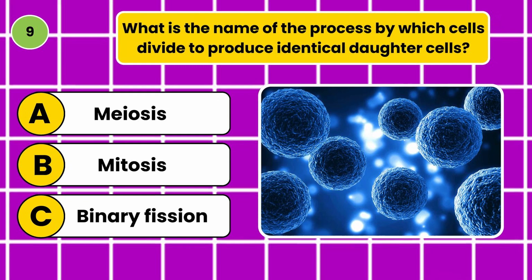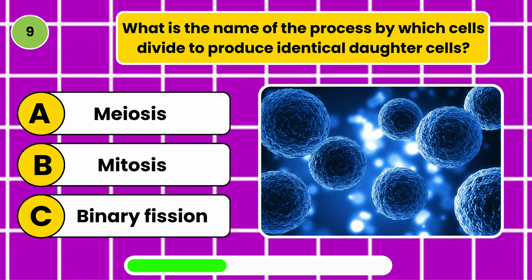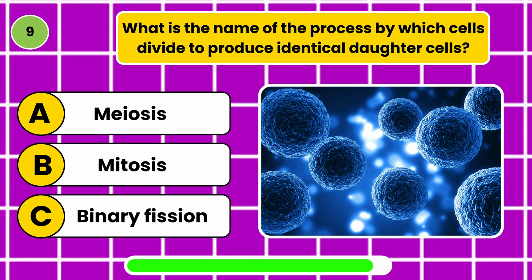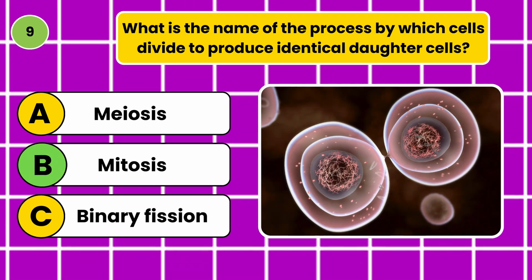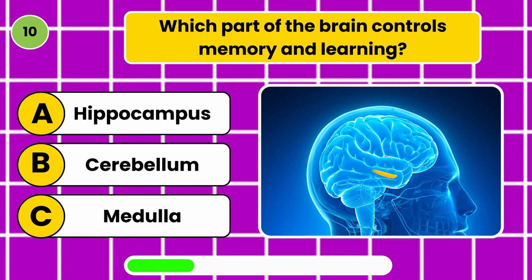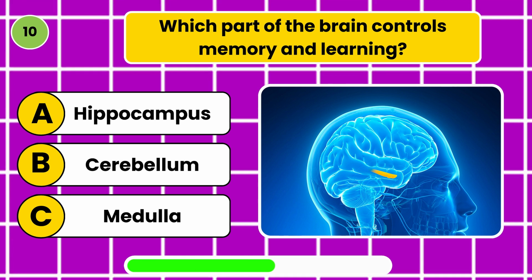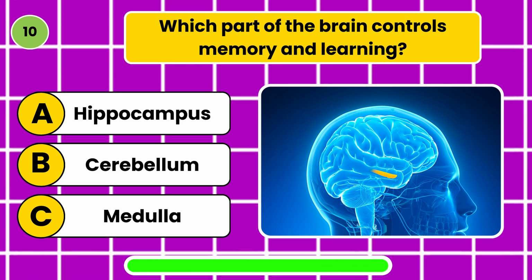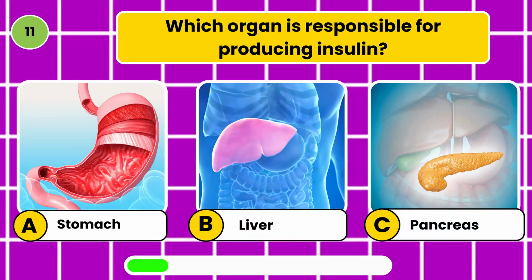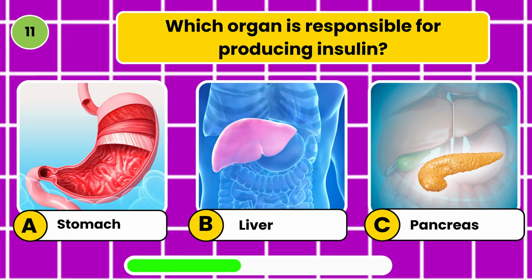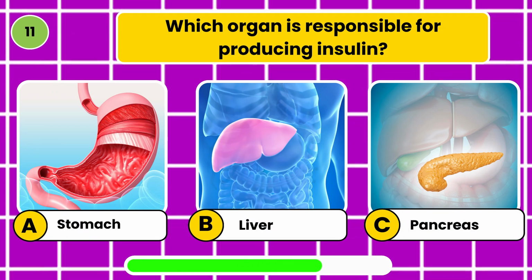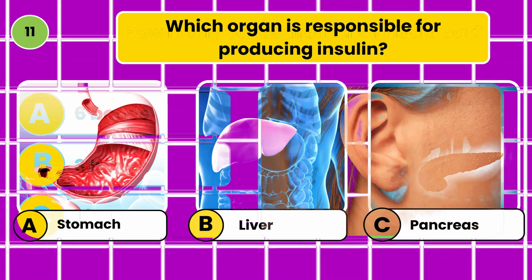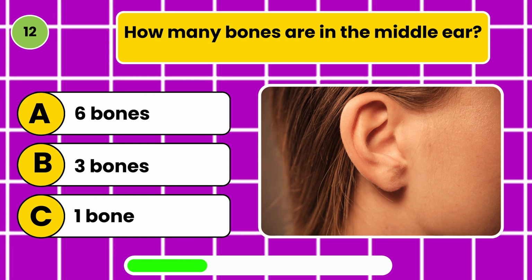What is the name of the process by which cells divide to produce identical daughter cells? Mitosis. Which part of the brain controls memory and learning? Hippocampus. Which organ is responsible for producing insulin? Pancreas. How many bones are in the middle ear? Three bones.